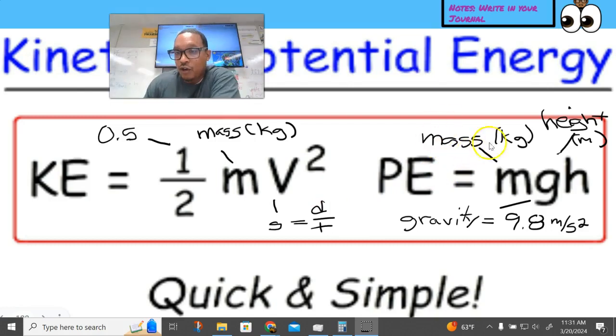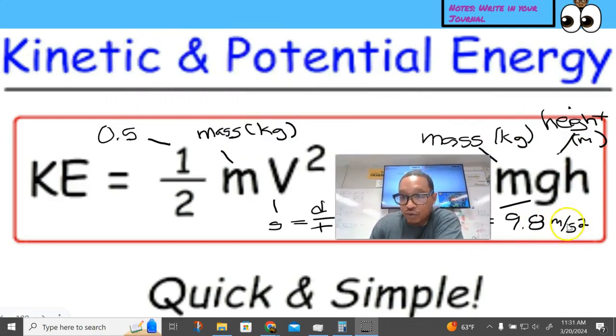Now over here with potential energy, it is also this, where mass is in kilograms, the height is in meters, and then the gravity is 9.8 meters per second squared. I want to clarify this part right here. I can't zoom in like I want to, but I'm pointing right to it: that meters per second squared is a unit. So when you're entering the numbers in the calculator, you're just going to enter 9.8. That's all you're going to enter. I just want to make sure that's clear.